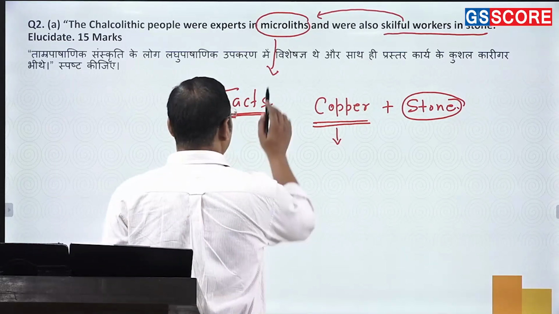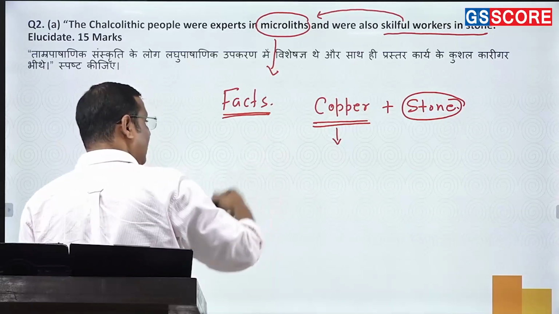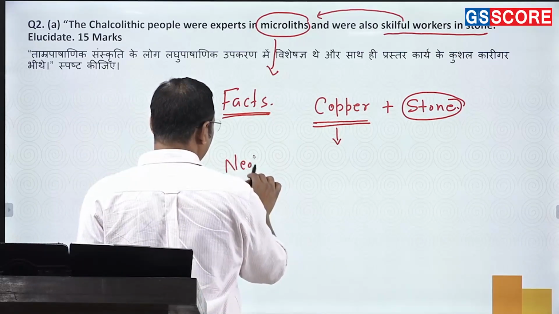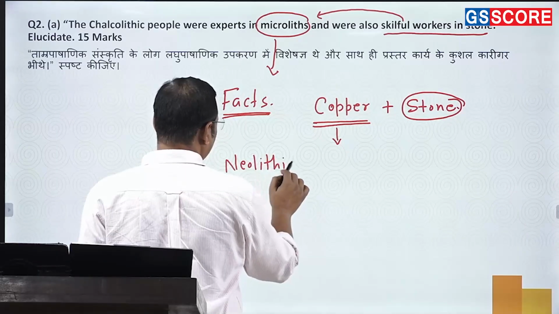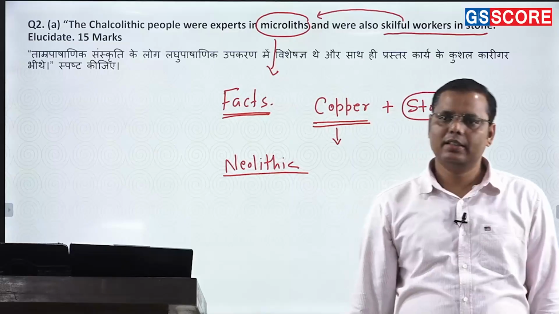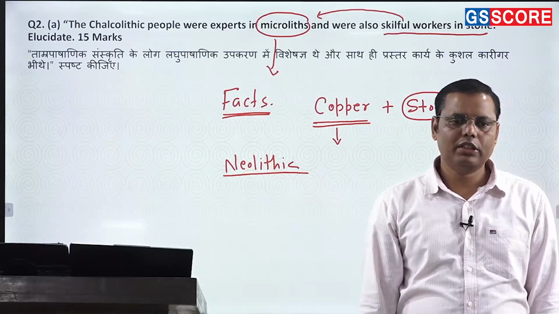The second thing: if you see this particular part where the Chalcolithic culture has been discussed, do you find any Neolithic culture over here? In Gujarat and Maharashtra, are the Neolithic cultures present? Neolithic you mostly discuss in which parts of India?